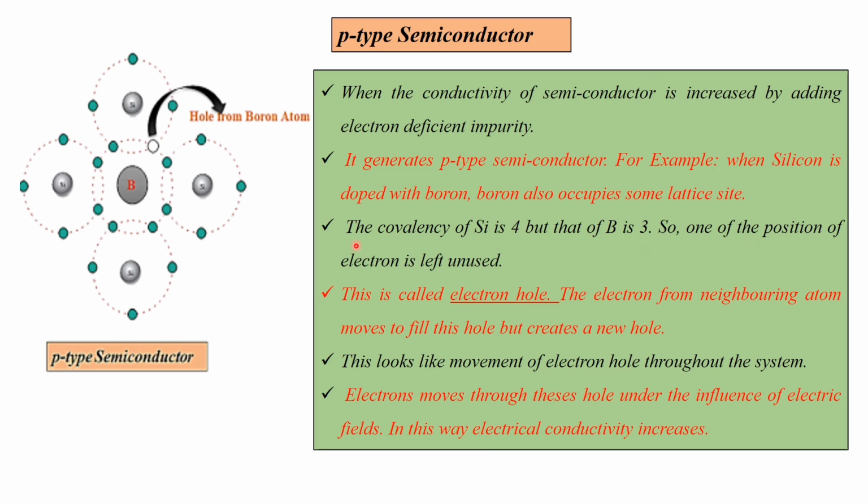So one of the electron positions is left unused. This is called an electron hole. An electron from a neighboring atom moves to fill this hole but creates a new hole. This looks like movement of the electron hole throughout the system. Electrons move through this hole under the influence of an electric field. In this way, electrical conductivity increases.